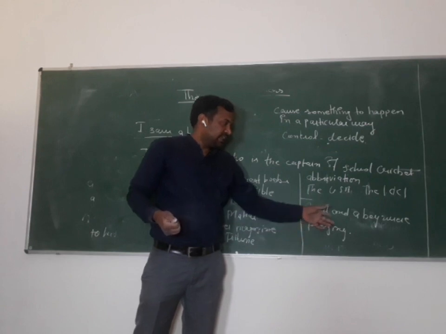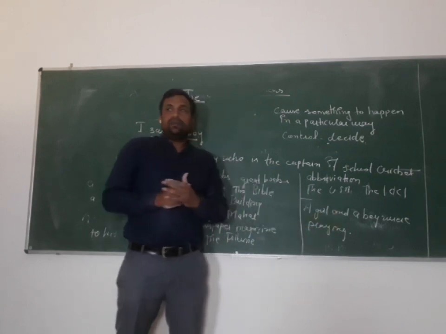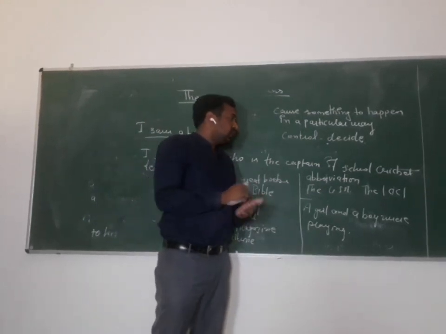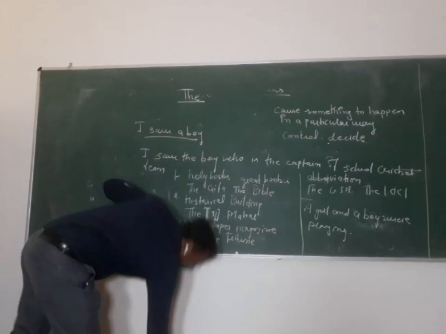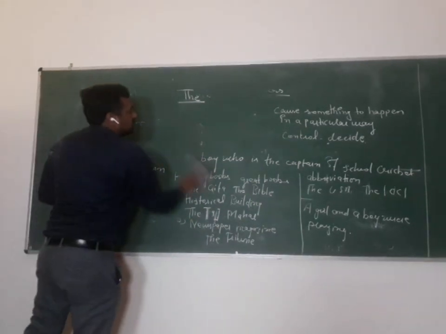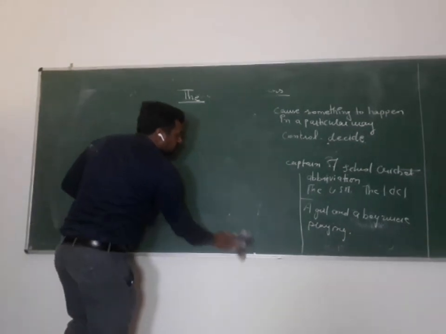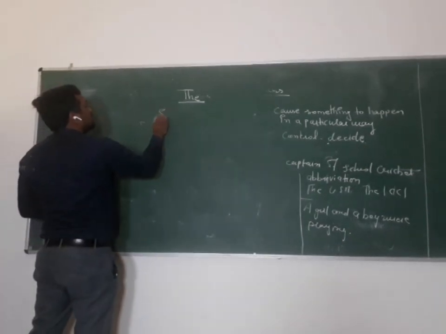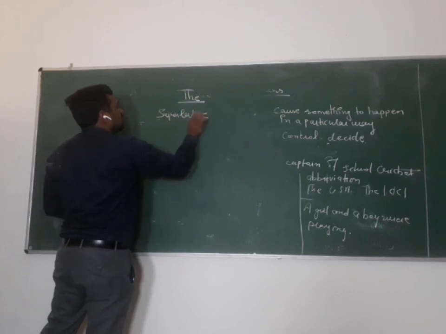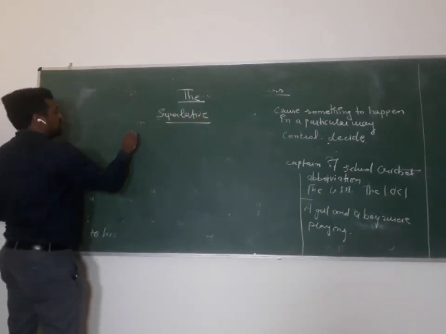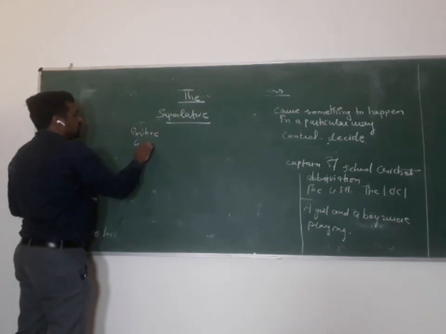First sentence: a girl, a boy. The second sentence will carry "the". And again, we use "the" before superlative degrees. There are three degrees. First is positive, like good.